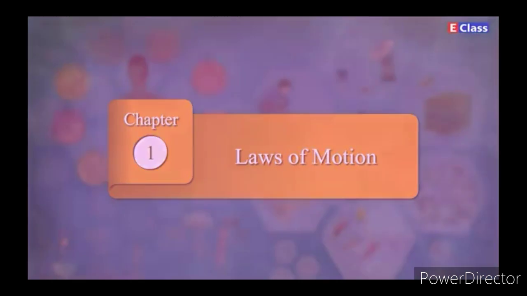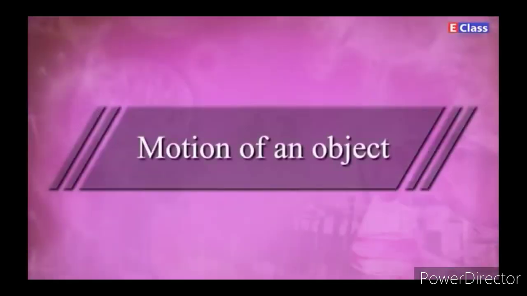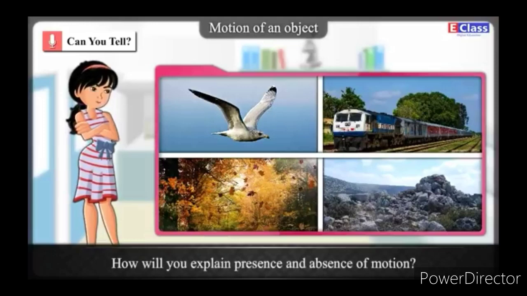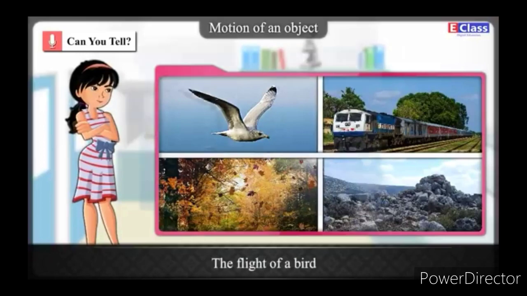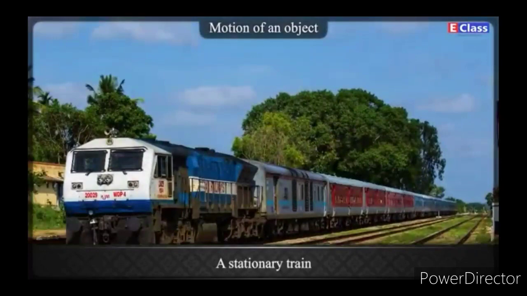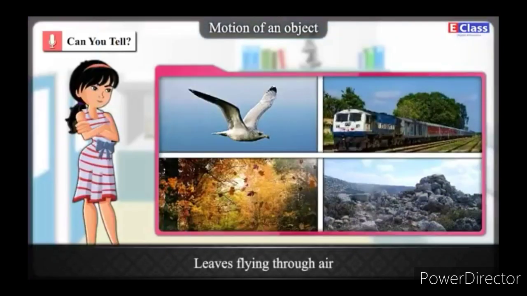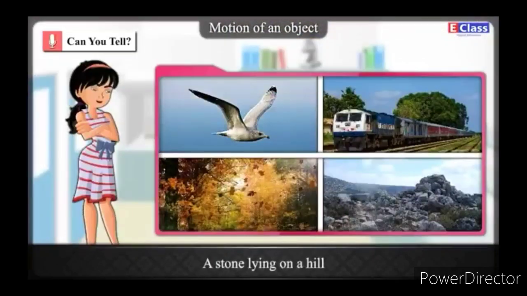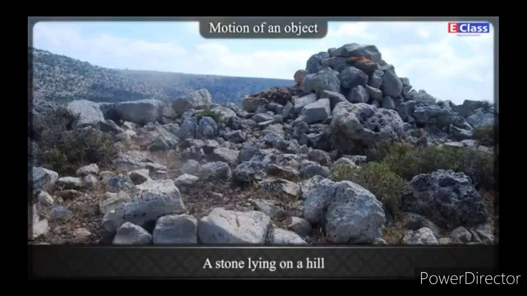Chapter 1, Laws of Motion. In which of the following examples can you sense the motion? First, see the picture, bird. Second, flight of a bird. Third, stationary train. Leaves flying through the air. And fourth, stone lying on a hill.